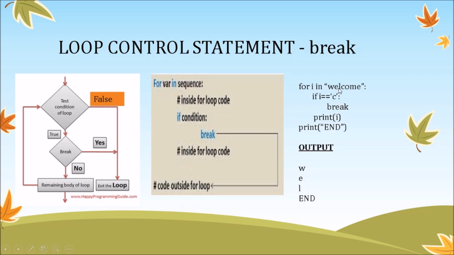Then print l, and then the next is c. When i equals c, break. So we skip the rest of the loop and come out of the loop, and then we have the statement print end. So it will print this end string. This is how the break works.